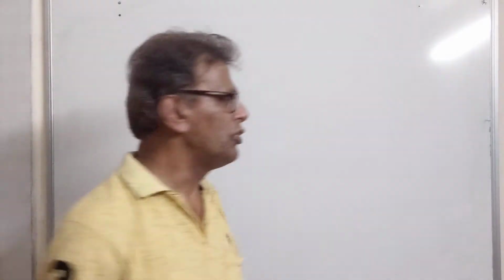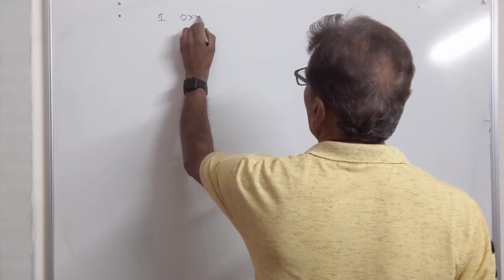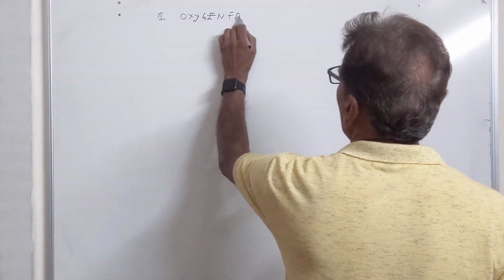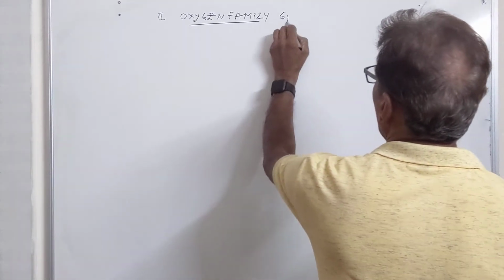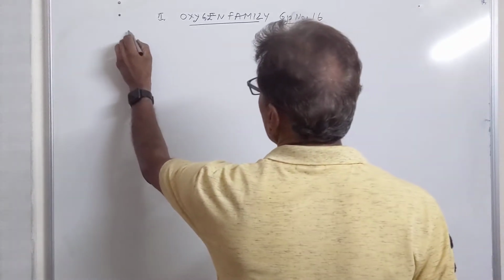Continuing with the P block elements, we have just finished the nitrogen family. Now we come to the oxygen family. It is the second family, the oxygen family. Group number is 16. Members are,